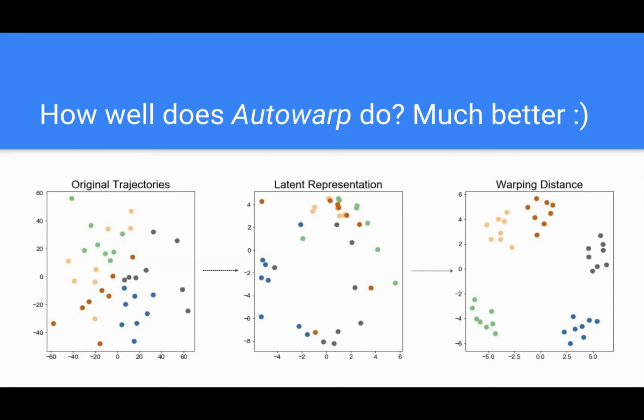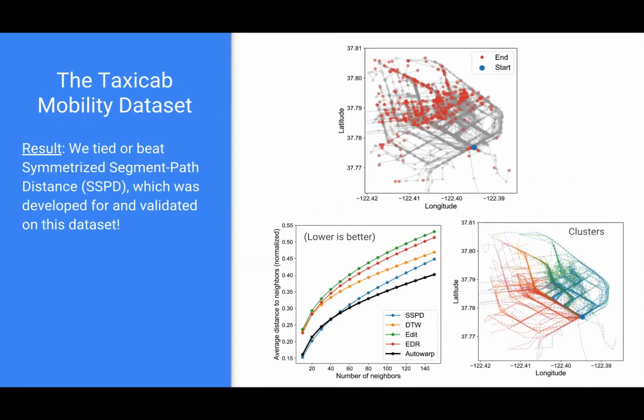Now, this works not only on synthetic data, but also on real data. This was a very exciting result where we showed that on this data set, Autowarp not only outperforms many off-the-shelf distances such as dynamic time warping and edit distance, but also it outperforms SSPD, which was a distance that was handcrafted for this particular data set.